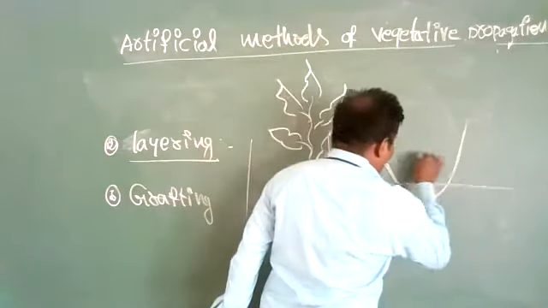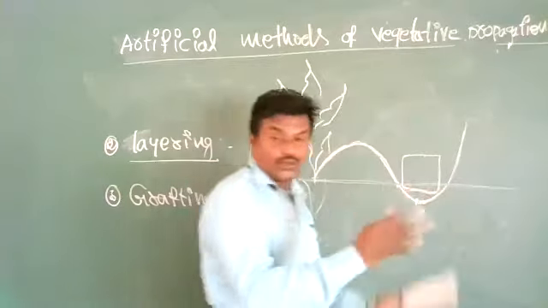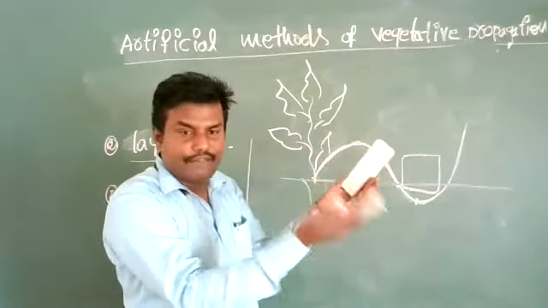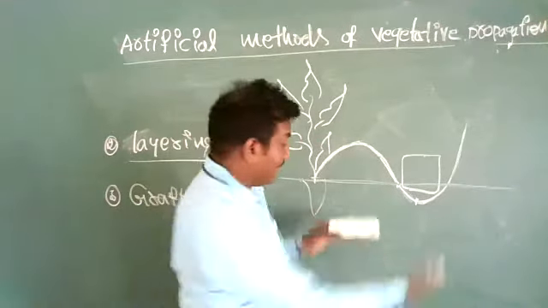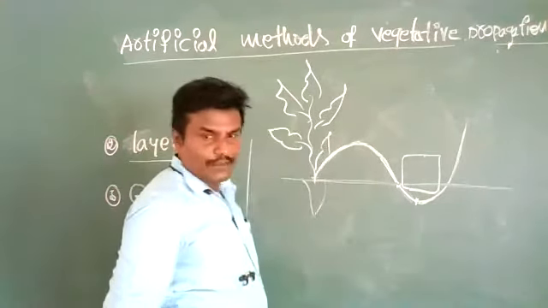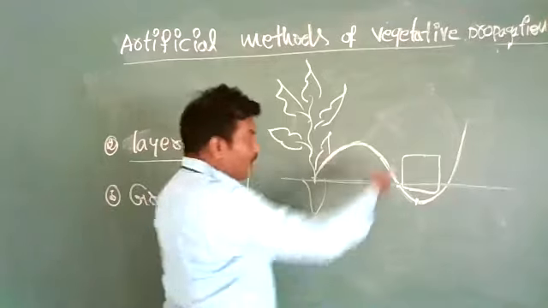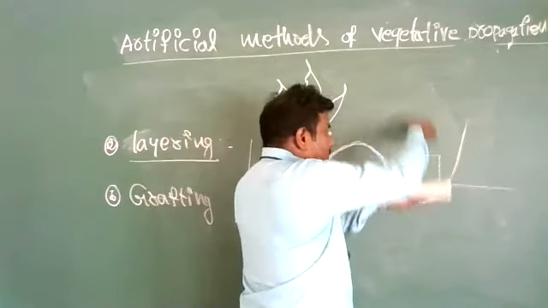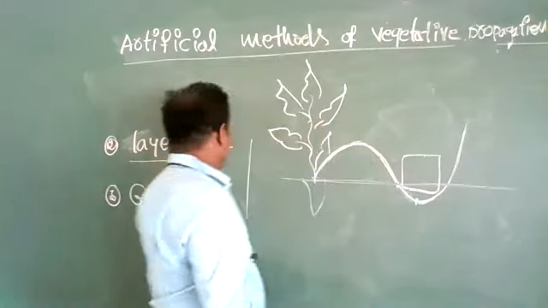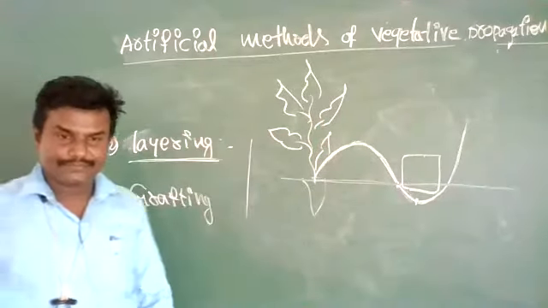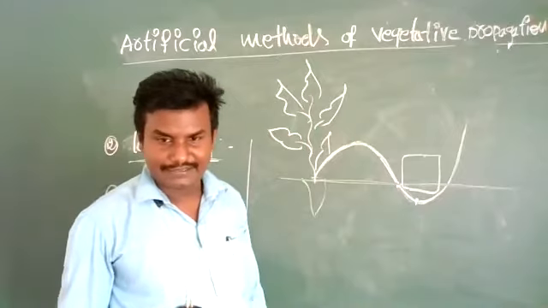And here we have to put a weighted stone on that branch, or otherwise it will come back to its original place. To prevent that, we have to keep some force on that branch. This is called layering.